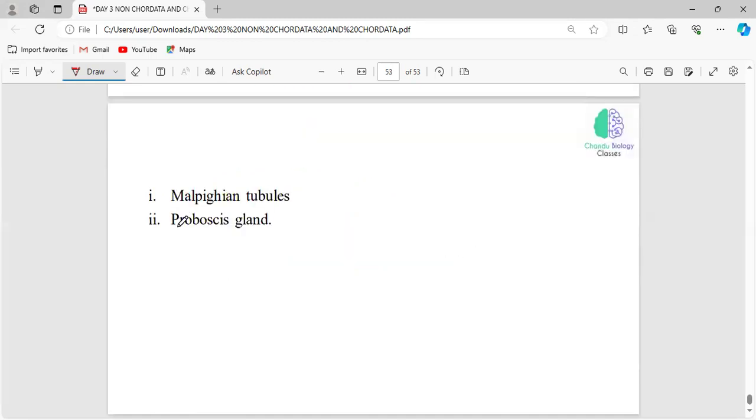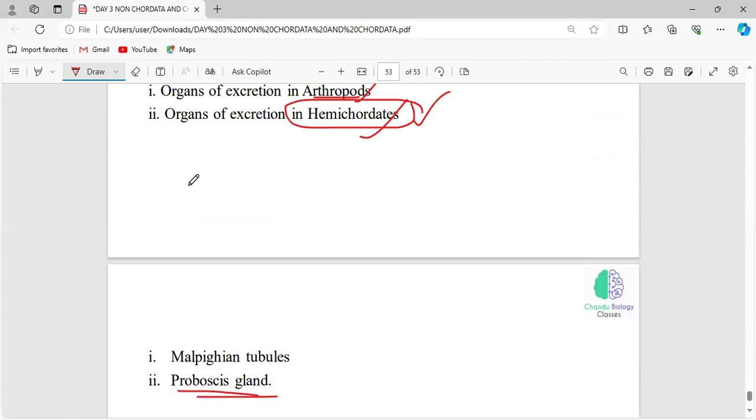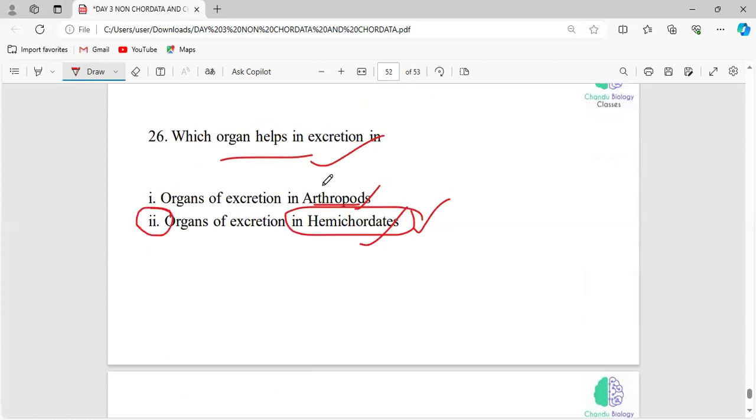The answer is the proboscis gland. This is the most important question. The excretory organ seen in the phylum Hemichordata is the proboscis gland.